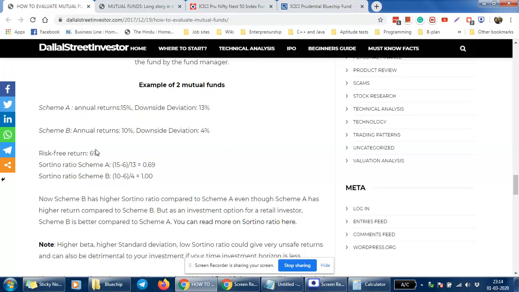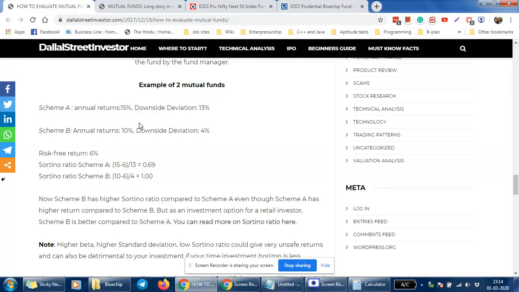Here, if you calculate the Sortino ratio of the two funds, which is annual return divided by downside deviation, in the first case the Sortino ratio will be 0.69, and in the second case it will be 1. But if you check the annual returns, scheme 1's is far greater than scheme 2's, about 50% greater.